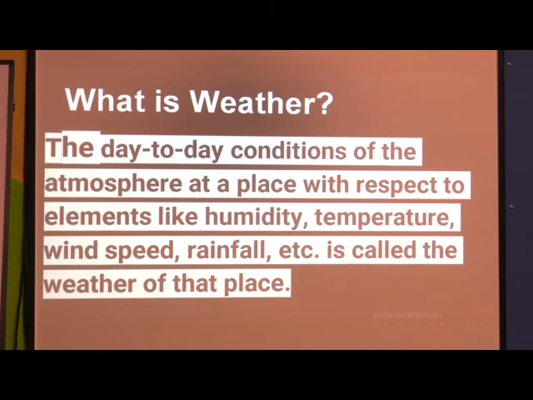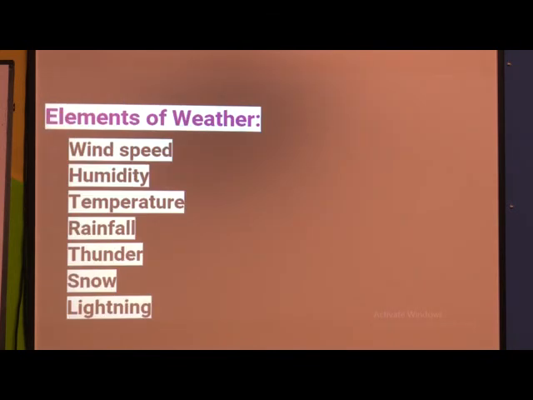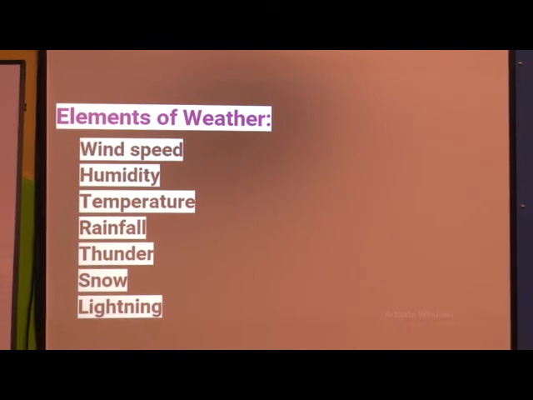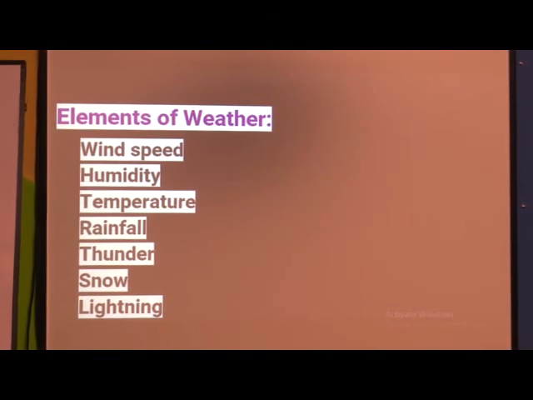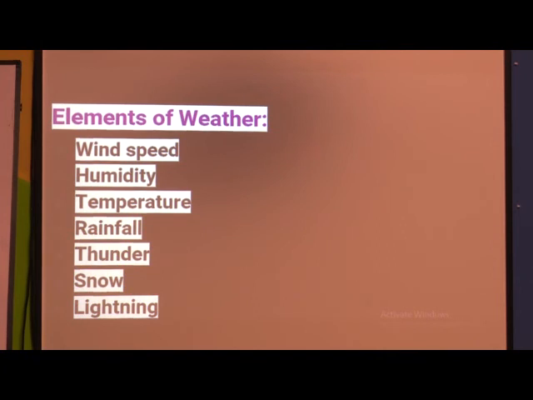Now right now at present it is sunny outside. Maybe when you are watching this video it is raining outside. So this is called weather, means it keeps on changing. The next is elements of weather. What are the elements of weather? Wind speed, humidity, temperature, rainfall, thunder, snow, lightning.